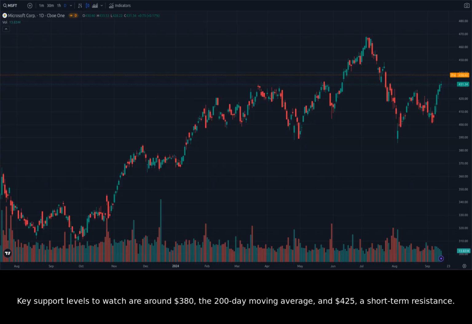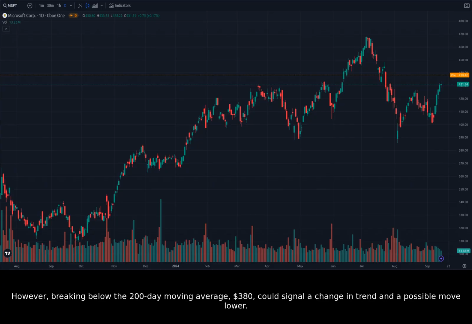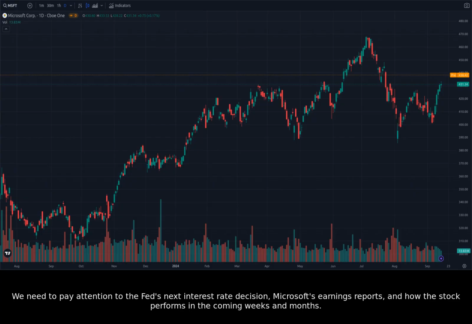Key levels to watch are around $380, the 200-day moving average, and $425, a short-term resistance. Breaking through these levels could indicate a continuation of the uptrend. However, breaking below the 200-day moving average, $380, could signal a change in trend and a possible move lower. We need to pay attention to the Fed's next interest rate decision, Microsoft's earnings reports, and how the stock performs in the coming weeks and months.